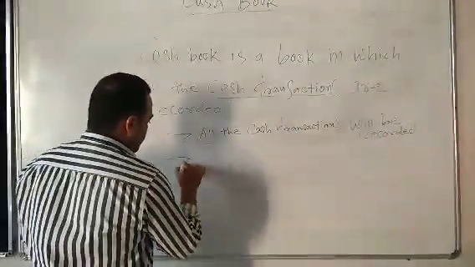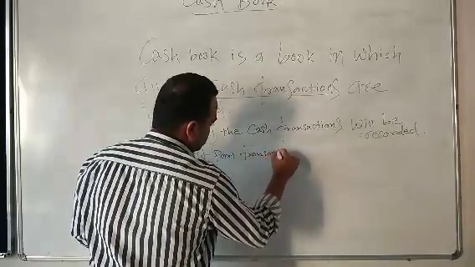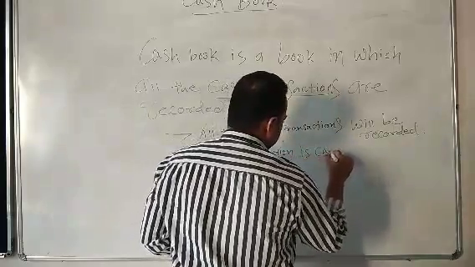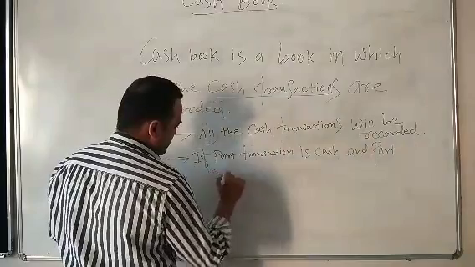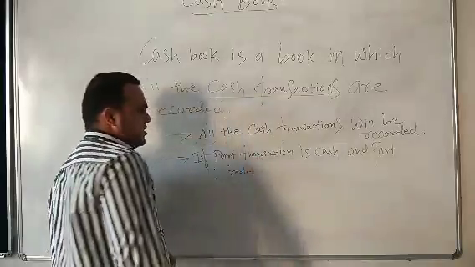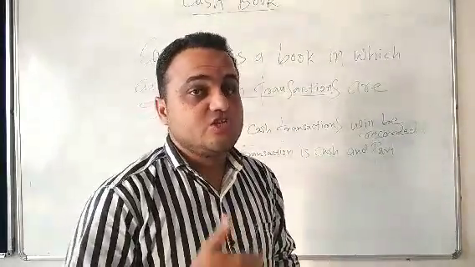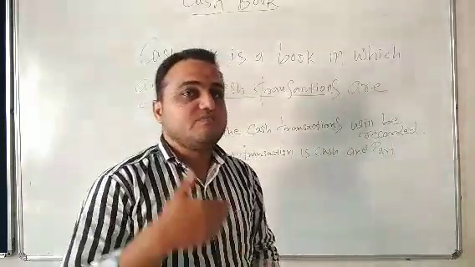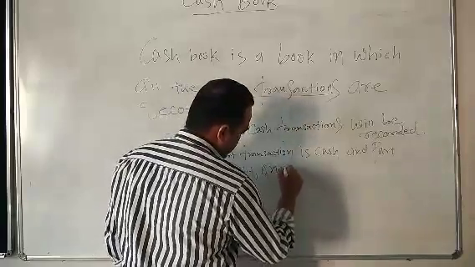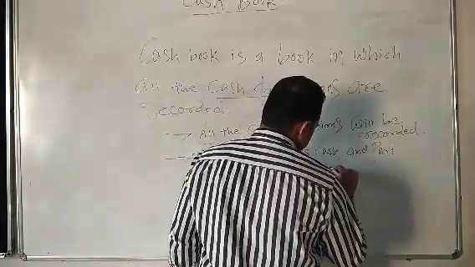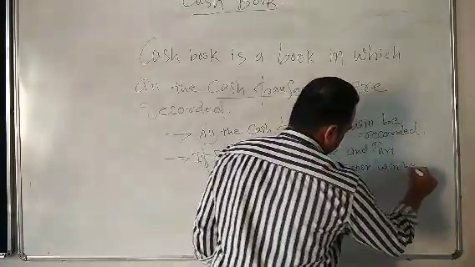Now the second thing is what? If part of the transaction is cash and part is credit, suppose a transaction occurs and some amount has been paid and some is still to be paid, then only the cash part of the transaction will be recorded.